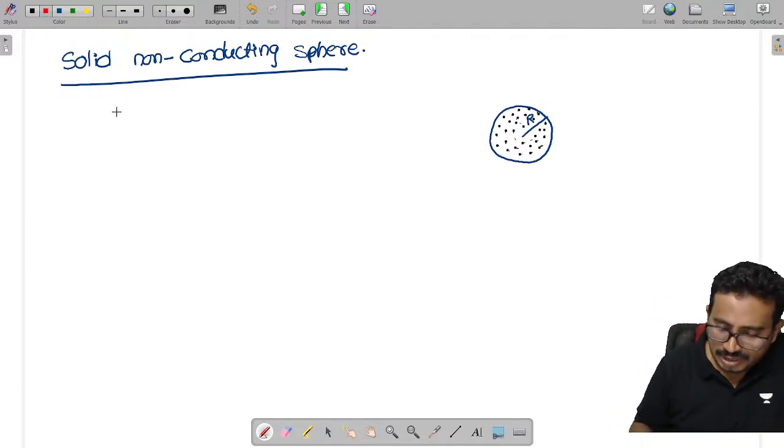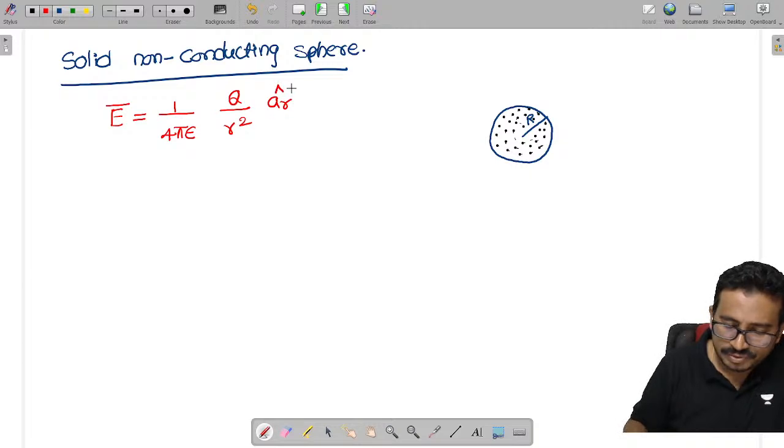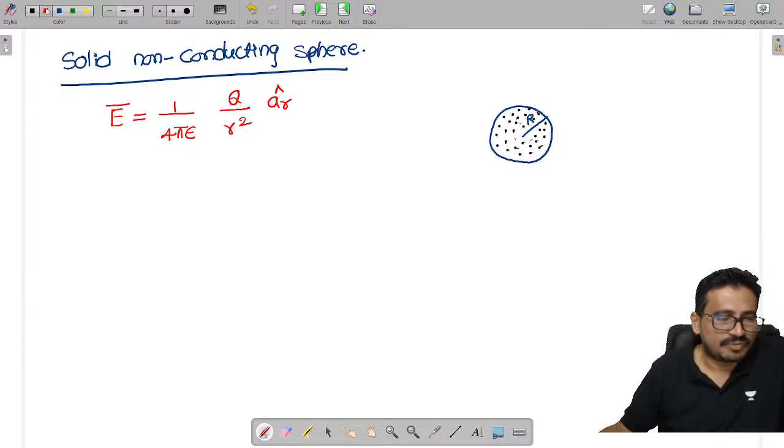Now we have the electric field formula. What is the electric field formula? It is given as 1 by 4 pi epsilon into Q by r square into r cap. Isn't it? This is the basic formula.